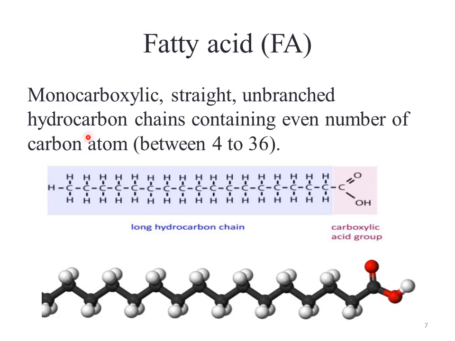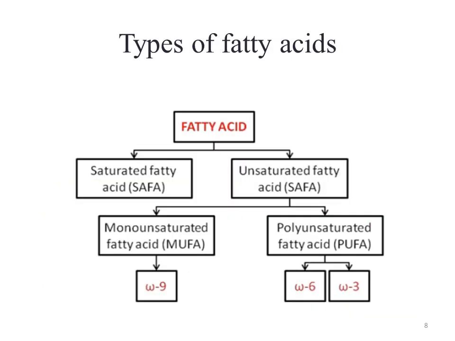Fatty acids are monocarboxylic, straight, unbranched hydrocarbon chains containing an even number of carbon atoms, ranging from 4 to 36. Here you can see this is a long hydrocarbon chain, and it is straight. There is no branch, and the carboxylic group is attached at the terminal portion of this long hydrocarbon chain. Fatty acids are further divided into two types based on their reactivity and action in the biomolecule. These are saturated fatty acids and unsaturated fatty acids.